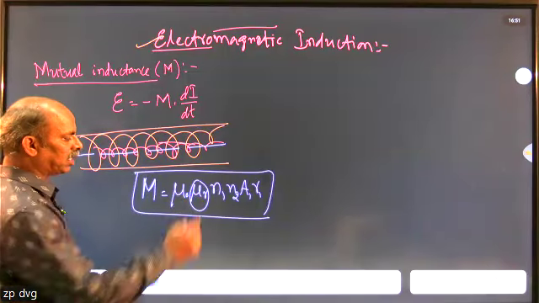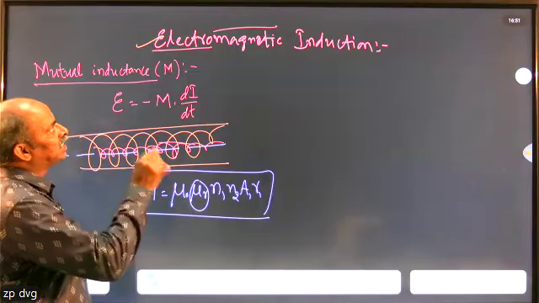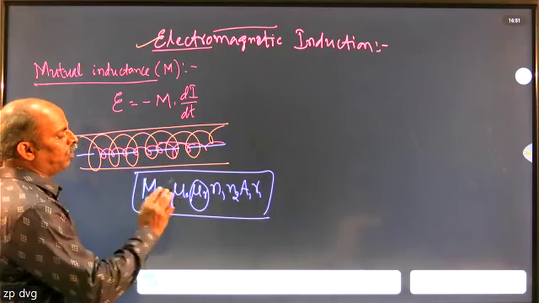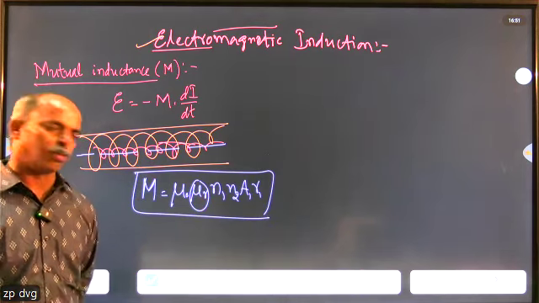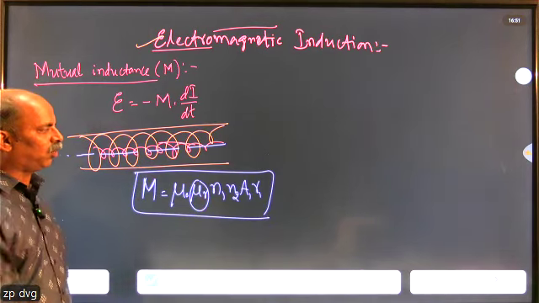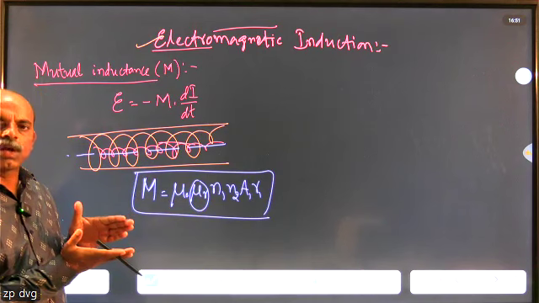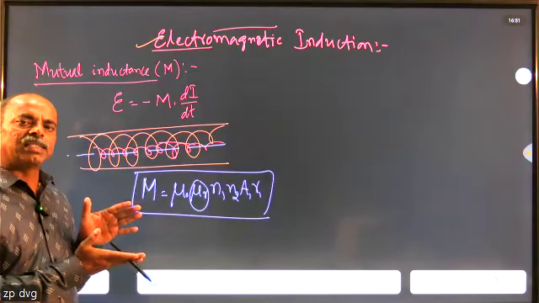Then the mutual inductance between the two coaxial solenoids is given by M equals mu naught N1 N2 A1 into R1. And this equation holds good only when both are coaxial cylindrical forms.